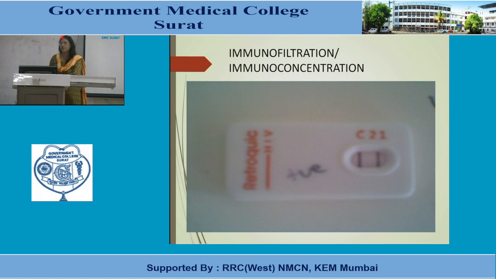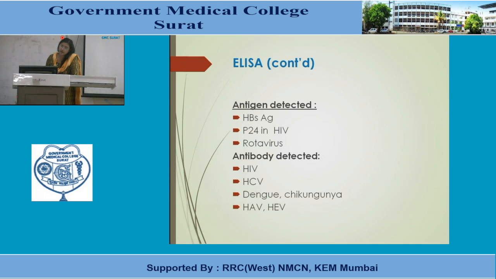This figure shows the immunofiltration, or immunoconcentration, technique. Here again the control band and the 1 and 2 bands are there, and whatever band comes with the control band, that will be the result of that test. If there is no control band, then the test is invalid and you have to repeat the test, either with a fresh sample, or if there is a technical error, then the same sample can also give a proper, valid result.